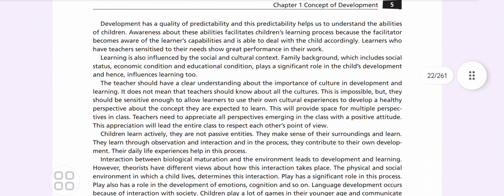Now, development has a quality of predictability, and this predictability helps us understand the ability of children. Awareness about this ability facilitates the children's learning process, because the facilitator becomes aware of the learner's capability and is able to deal with the child accordingly. Learning is also influenced by the social and cultural context and family background, which includes social status and economic condition.